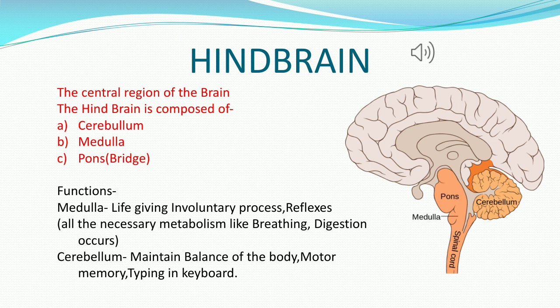The next part is the medulla. The medulla is the posterior part of the brain, and its function is mainly to control automatic actions, for example, breathing, heart rate, swallowing, and blood circulation. All of this is controlled by the medulla. And the third part is the pons. Pons means bridge. It connects, and it is located above the medulla, and it mainly controls sleep as well as the rate and pattern of breathing.